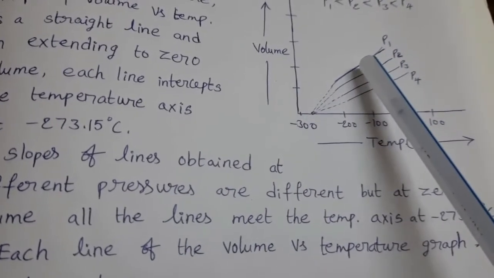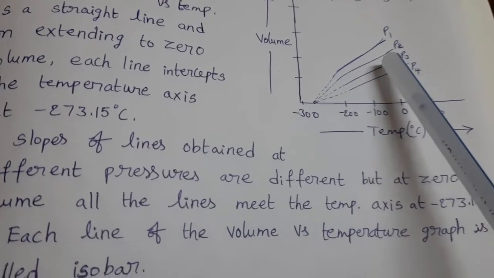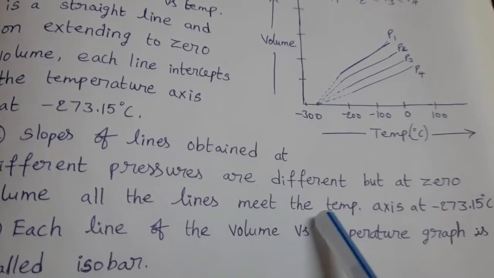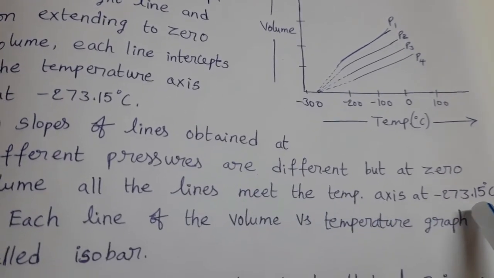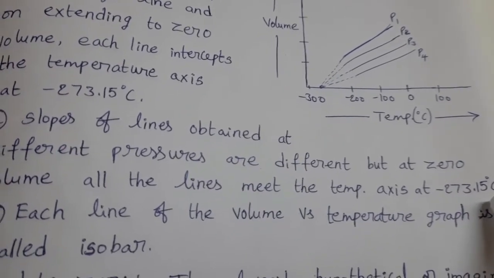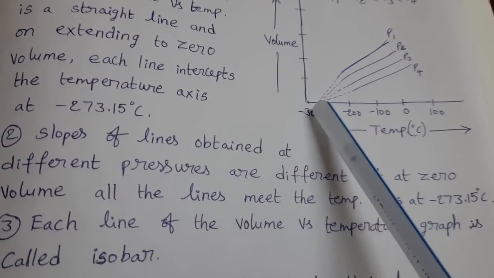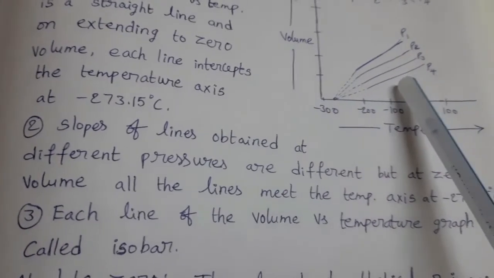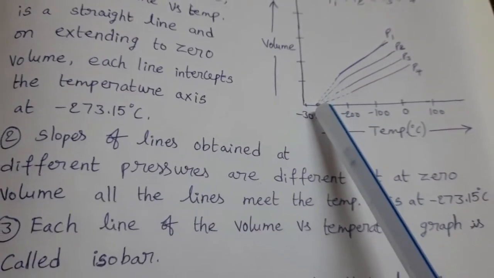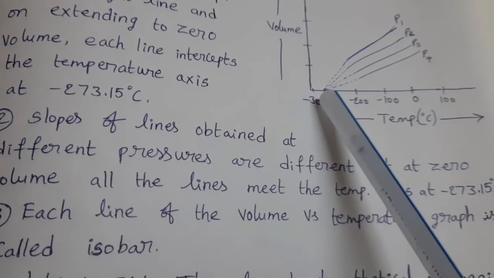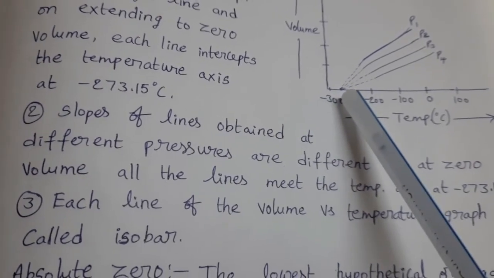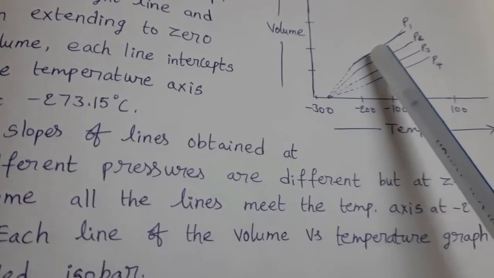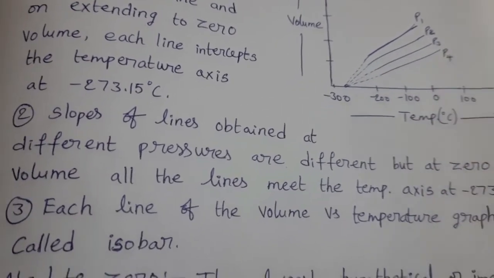The slope of one line is different from the slope of another line, but at zero volume, all the lines meet the temperature axis at minus 273.15 degrees Celsius. But normally for these lines, the slope is different. Each line has a different slope.